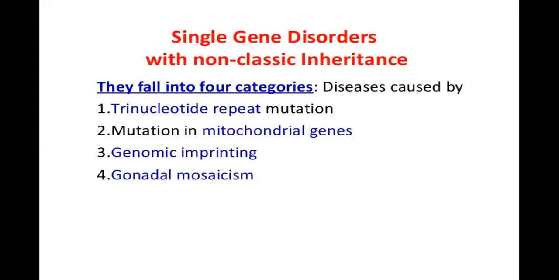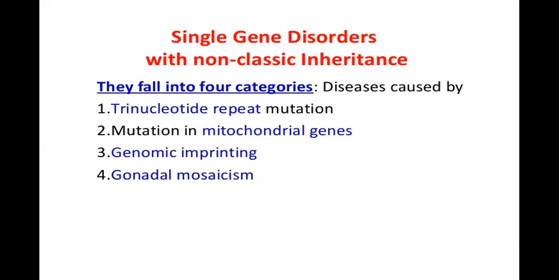Then there are mutations in mitochondrial genes. Genomic imprinting can be defective, or gonadal mosaicism is seen as well. So the 4 categories are: trinucleotide repeat mutations, mutations in mitochondrial genes, genomic imprinting, and gonadal mosaicism.